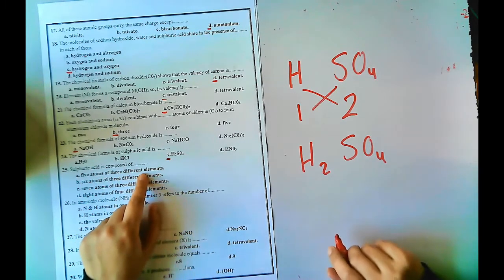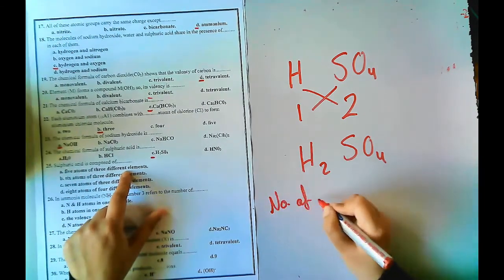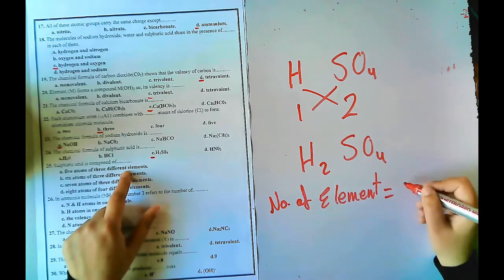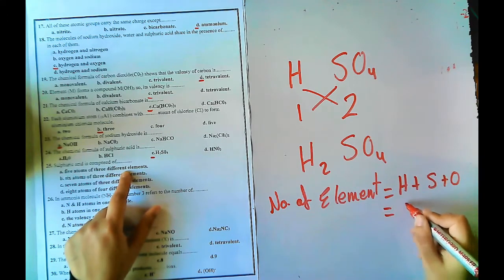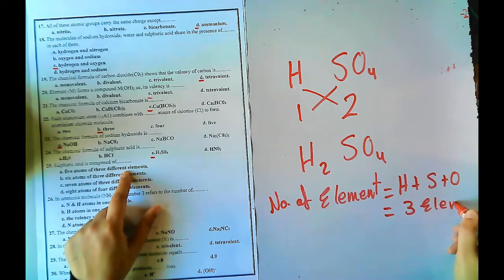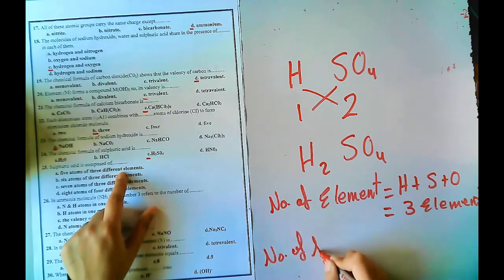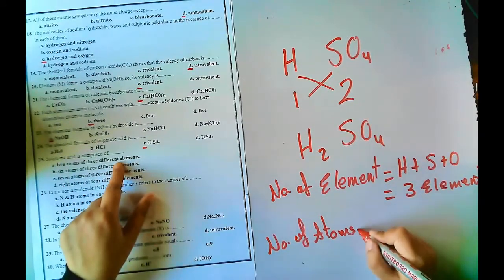The sulfuric acid is composed of 5 atoms of 3 elements. Let's count the number of elements: hydrogen, sulfur, and oxygen. So they are 3 elements. Now the number of atoms. How many hydrogen? 2.